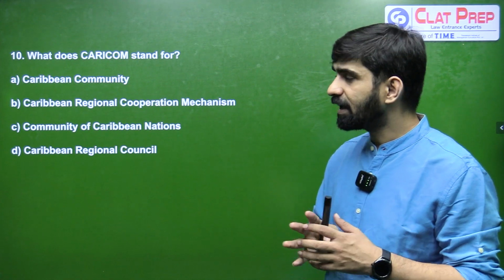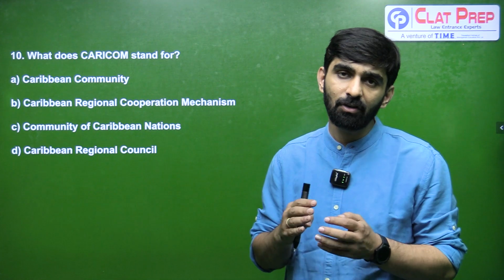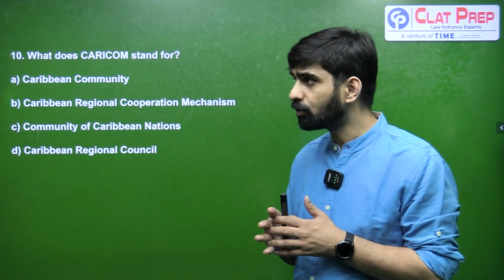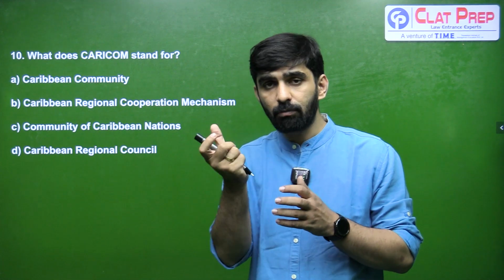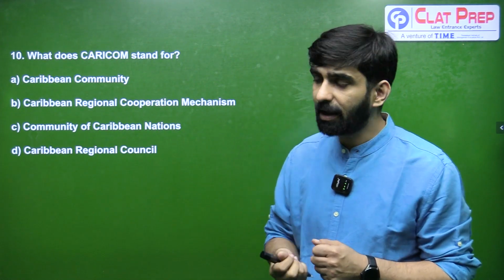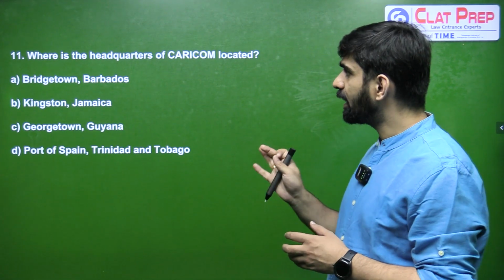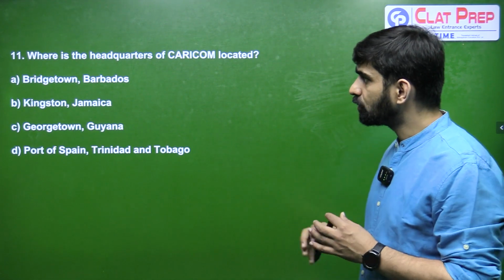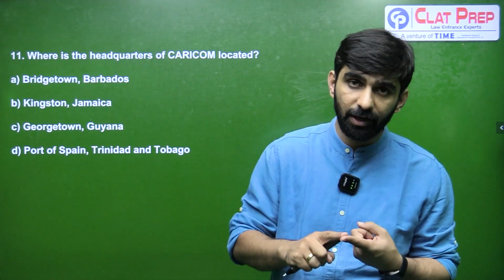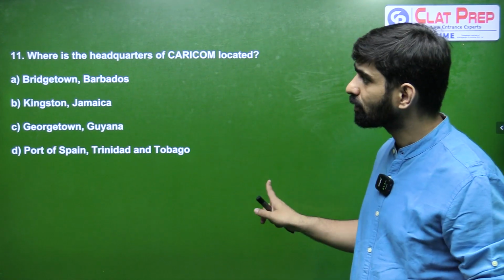Next question is, what does CARICOM stand for? CARICOM is a grouping of Caribbean countries. It consists of 15 member countries, and there are many observer states also, and that particular acronym stands for Caribbean Community only, which is represented by option number A. So the correct answer for 10th is going to be A. Moving on, where is the headquarters of CARICOM located? The CARICOM headquarters is located in the capital city of Guyana, which is Georgetown. So the correct answer for 11th is going to be C.